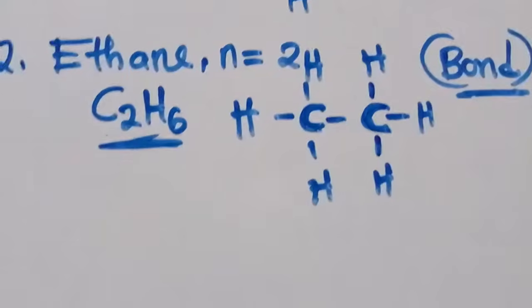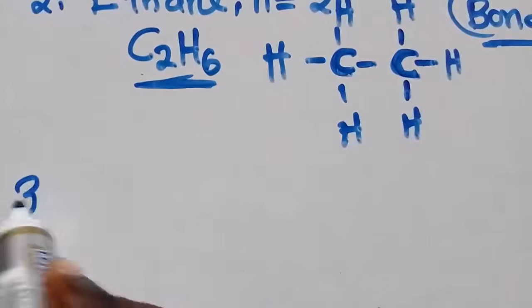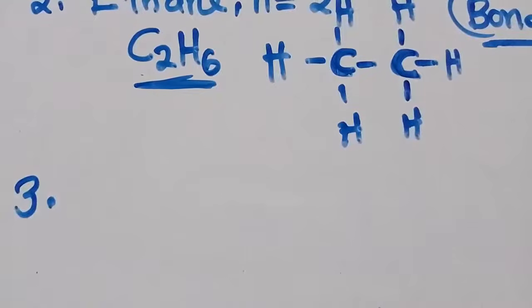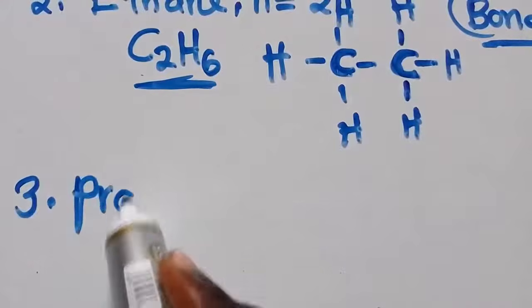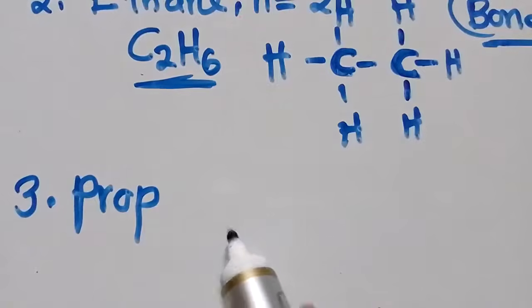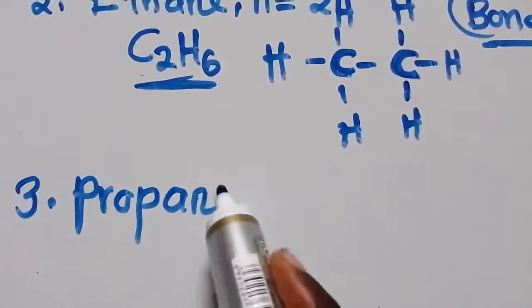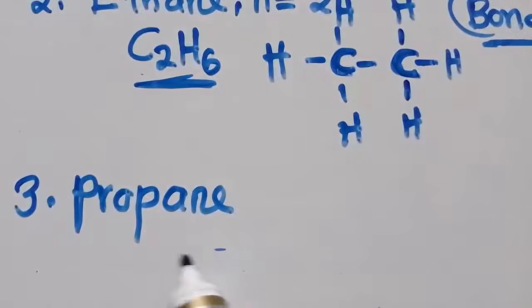Let us now move to the third one, the third member. I'm going to end with the third member. So make sure you understand. I said that it should start with what? Prop. Since you are under alkanes, you put ANE. It becomes propane. Propane is on position 3. So N there is 3.